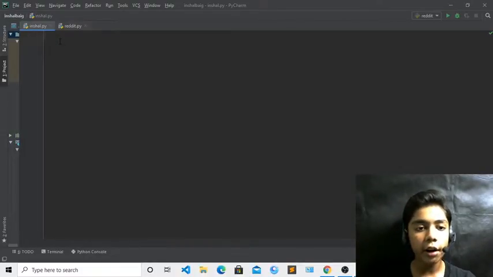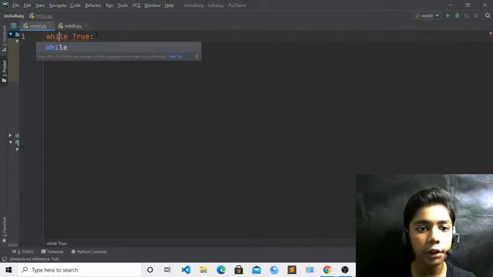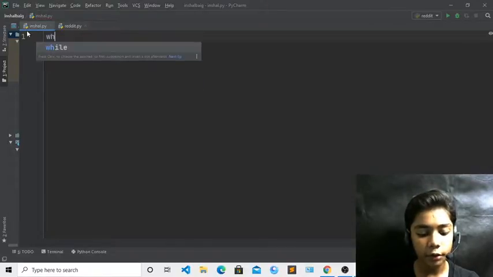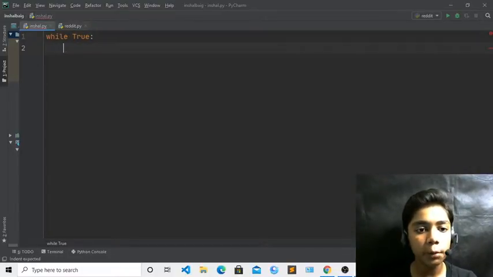First of all, you have to write while. We will start with while True, and then a colon. Keep the w small, because if you write it in capital it will not work. Then press backspace to adjust the space, and press enter.